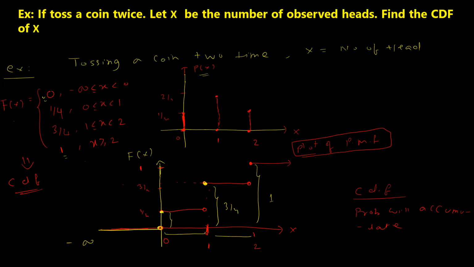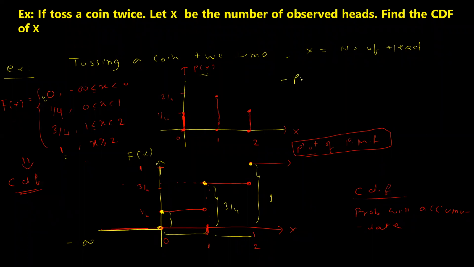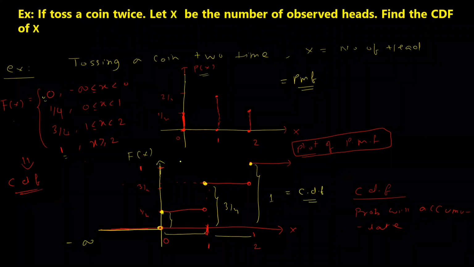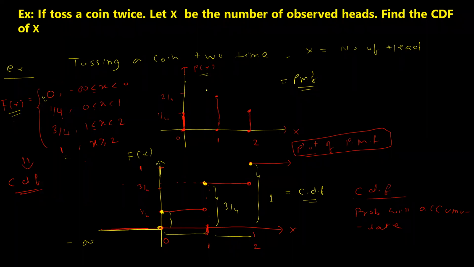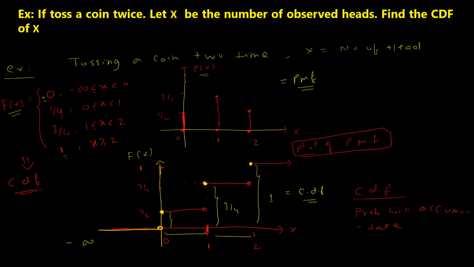So this is how the CDF of a discrete random variable is represented. This is the PMF, the probability mass function, and this is the CDF. This is how we represent the CDF with the function f of x. Any doubt in this part? Any doubt in this particular portion?